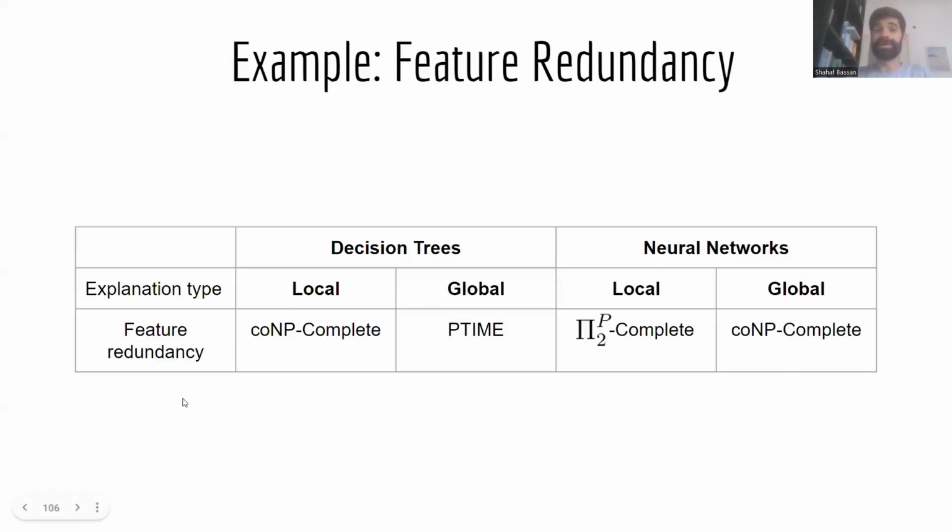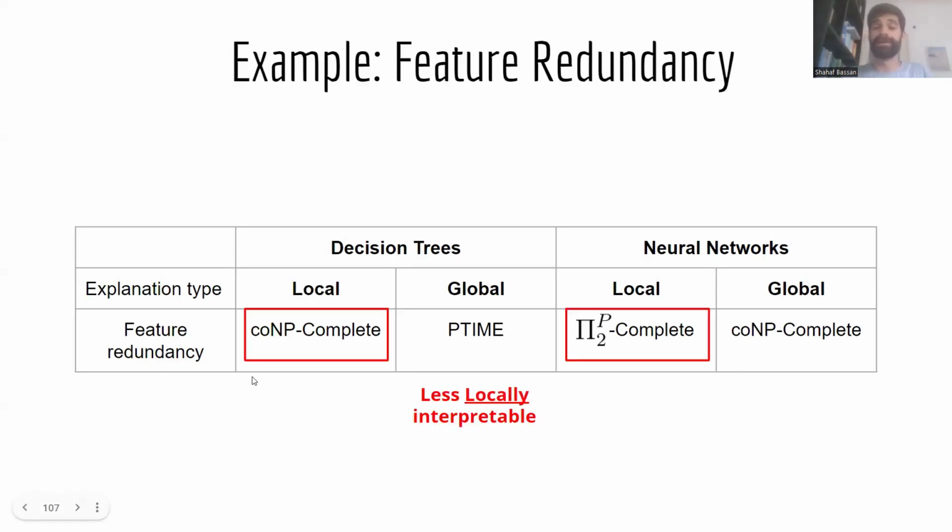So, for example, for the feature redundancy case, we show that for this definition of feature redundancy, identifying features that are locally redundant is computationally harder than the global case. So this is for decision trees and neural networks, and this is a similar behavior to before. And this is interesting because it shows us that for this particular definition, it is harder to identify whether a feature doesn't contribute to one specific input, rather than finding that it is redundant for all inputs in the domain.